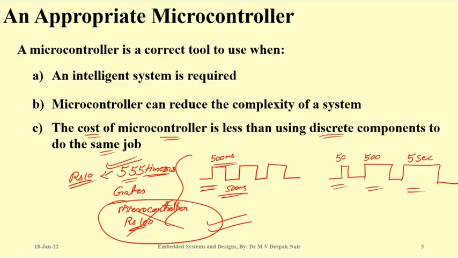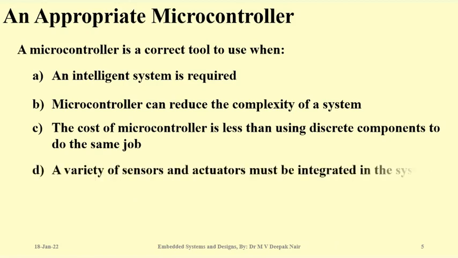So it is the designer's perspective and his intelligence. He should check all the aspects, all the possible solutions, and then only go for a microcontroller. Of course, when you want to connect different sensors and actuators with some intelligence, then it is better to go for a microcontroller, because most of the time op-amps and all those things are not intelligent enough to integrate these kinds of sensors and actuators.